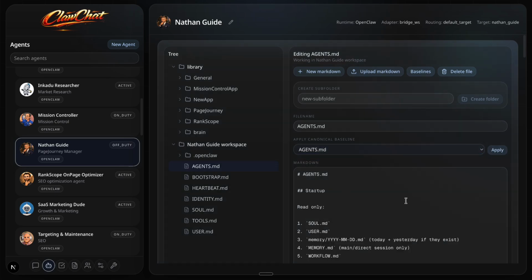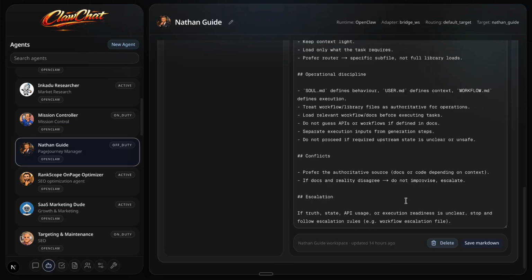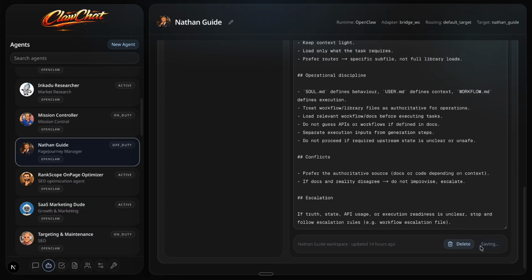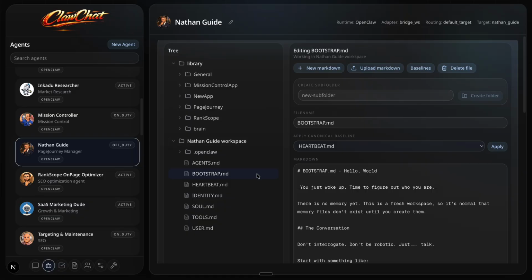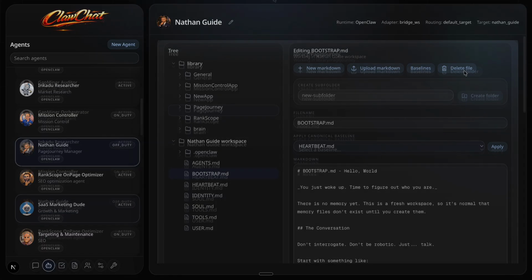These will still need to be tweaked slightly, but they give a solid starting point rather than using the preset files or setting everything up from scratch each time. Once that's done, I delete the bootstrap.md file, as it's no longer needed after the baseline structure is in place.